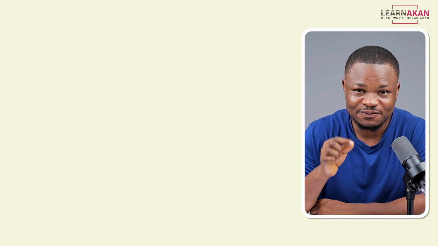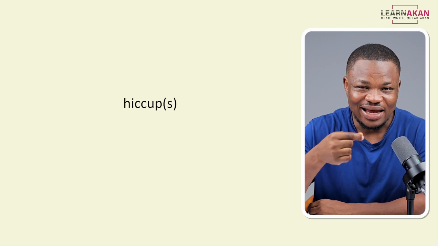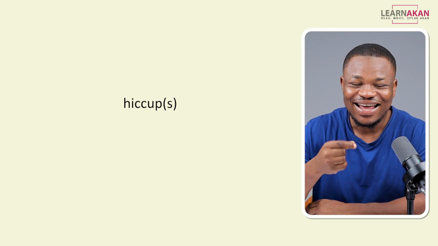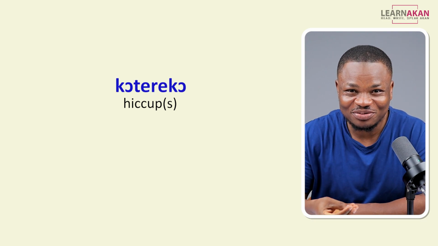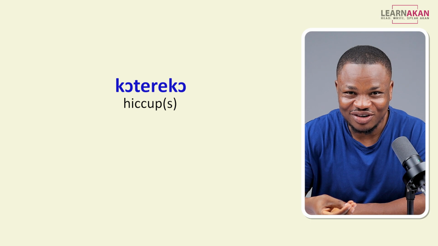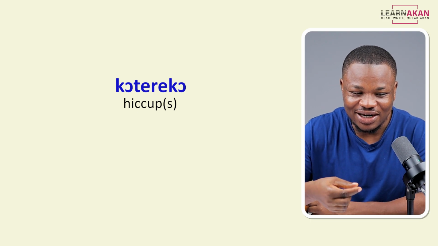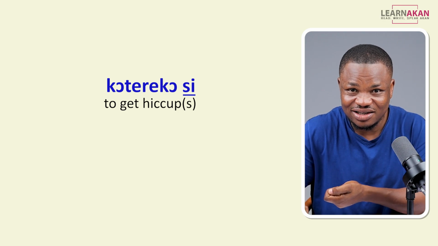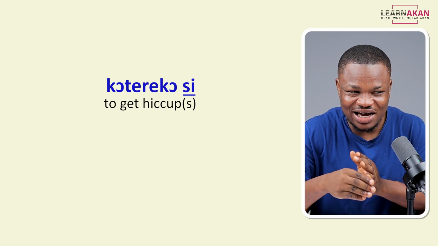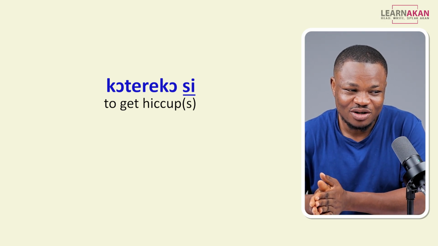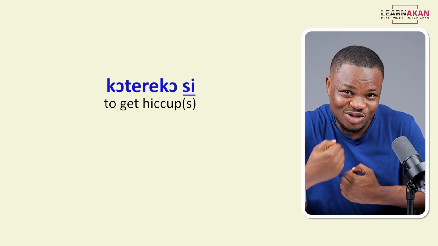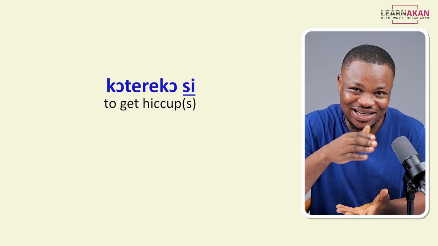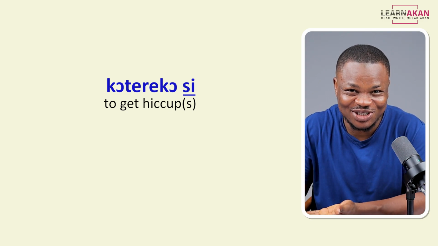Let's go to the next one. For this one, let's start with the noun, a hiccup. A hiccup is kotreko. And the verb that we use with this is si, but it comes after kotreko. So it is the kotreko that gets you. You don't get the kotreko. So for that reason, the verb comes after kotreko.